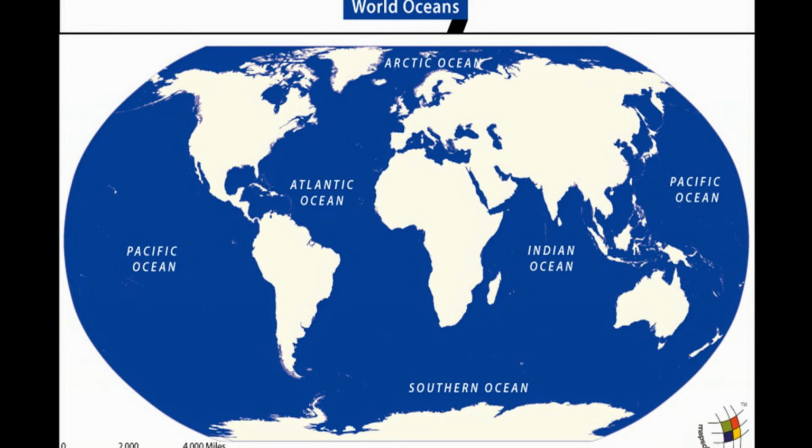Indian Ocean. The Indian Ocean is the only ocean named after a country, that is India. The shape of the ocean is almost triangular. In the north, it is bound by Asia, in the west by Africa, and in the east by Australia. Southern Ocean. The Southern Ocean encircles the continent of Antarctica and extends towards 60 degrees south latitude.